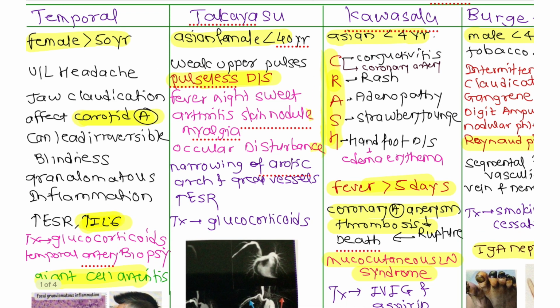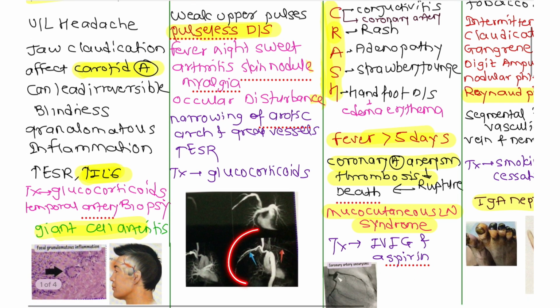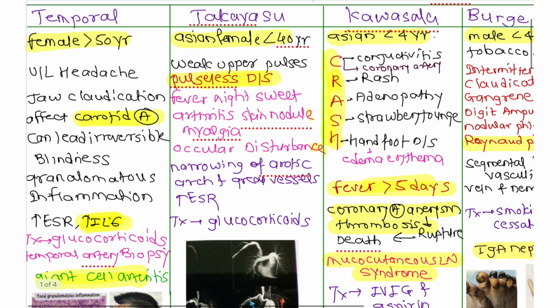Due to the narrowing of the aortic arch and great vessels, in the upper extremity there will be a weak pulse, and that's why it is also called pulseless disease. Symptoms like fever, night sweat, arthritis, skin nodules, myalgia, and ocular disturbance are also seen. This is a typical image, and the treatment is glucocorticoid. Okay, now the temporal.